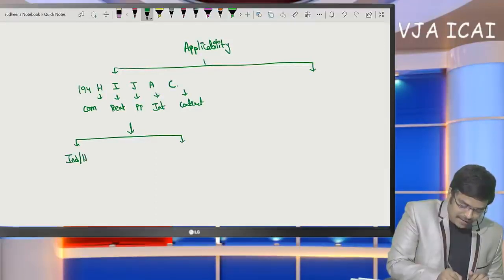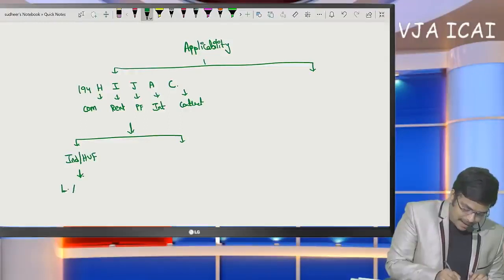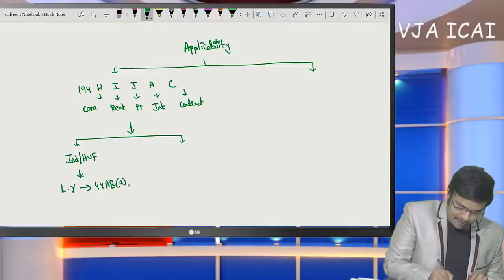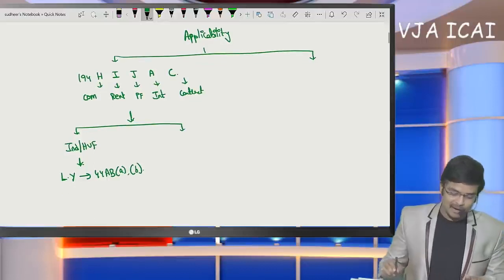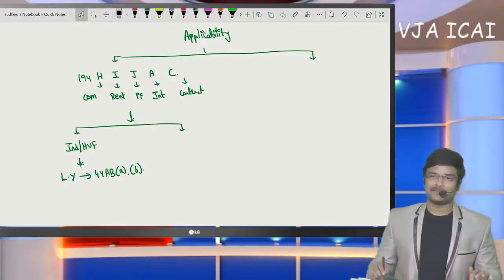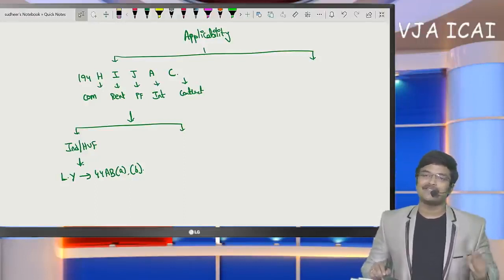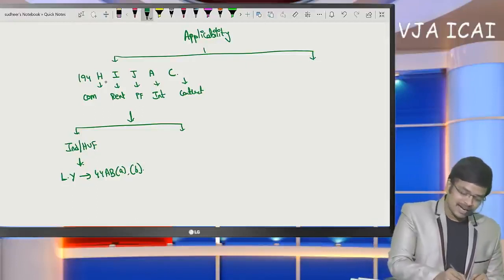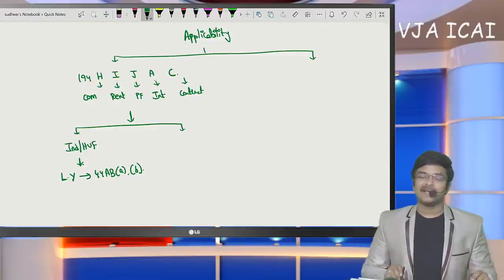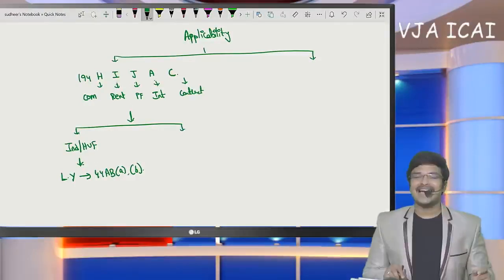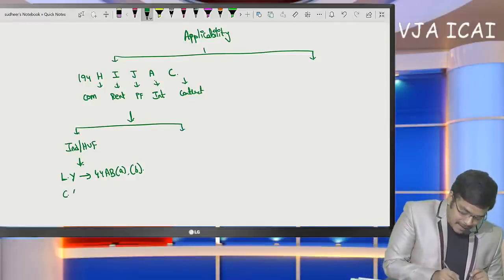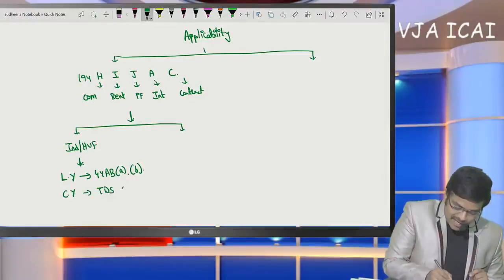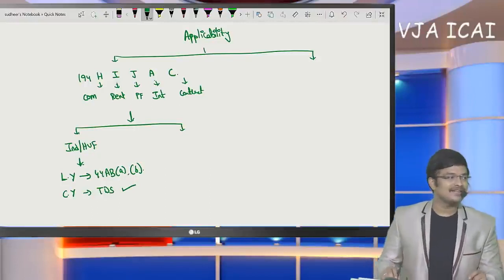if the deductor is individual or HUF, these 5 sections are to be complied with if in last year they were liable to tax audit under section 44AB under clause A or clause B. That means if turnover exceeds 1 crore, and in case of profession if gross receipts exceed 50 lakhs, then TDS has to be deducted under section 194. These sections 194H, I, J, A, C will be applicable to individual and HUF only when in the last year he is liable to tax audit. Then in current year the provisions of TDS will get applicable. This is in case of individual and HUF.